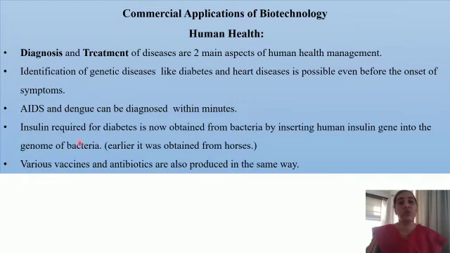So insulin is now obtained in large quantities and at a cheaper rate with the help of the transgenic bacteria. Various vaccines and antibiotics are also produced in the same way. We have already seen how antibiotics are obtained in the last chapter.